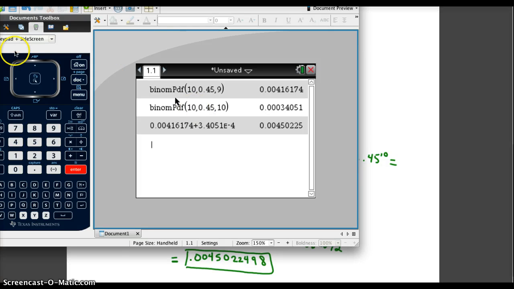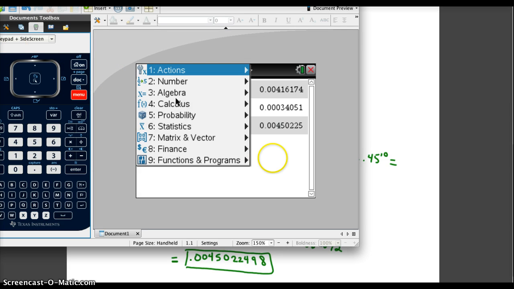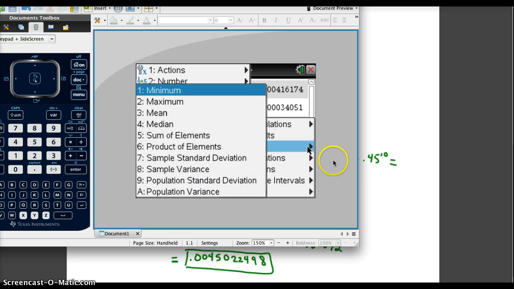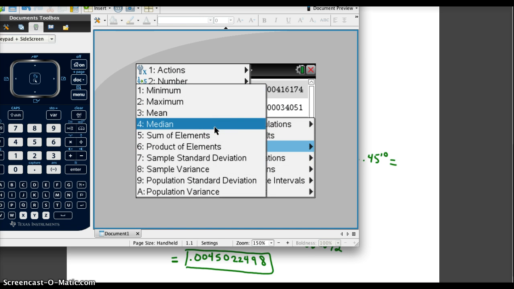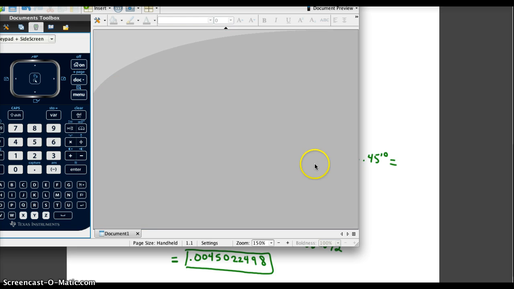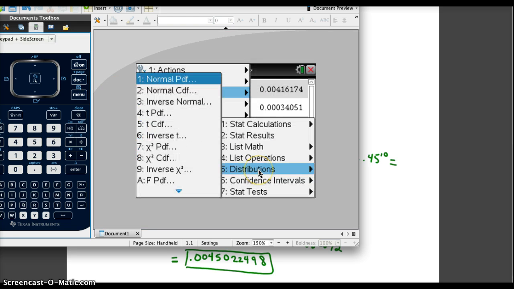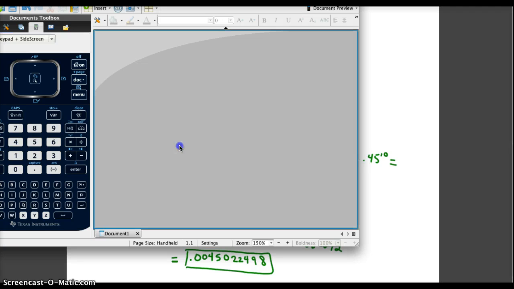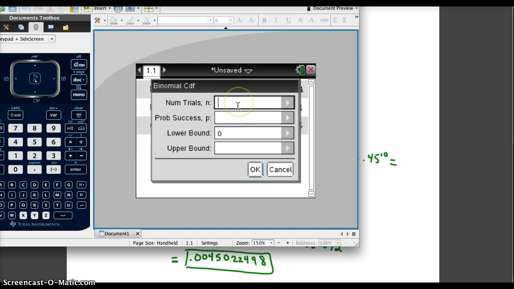The other way you can do this is if you go to the menu button, go down to statistics, to distributions, and this time find binomial CDF. That allows me to do a range of numbers.